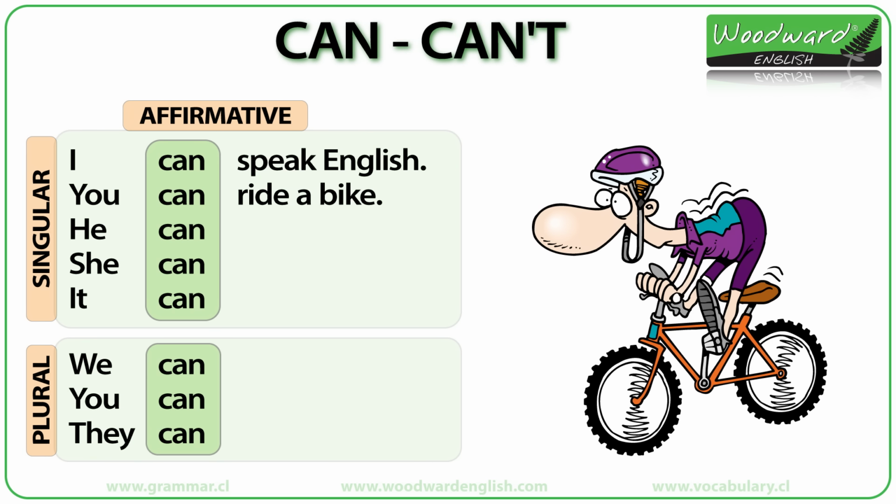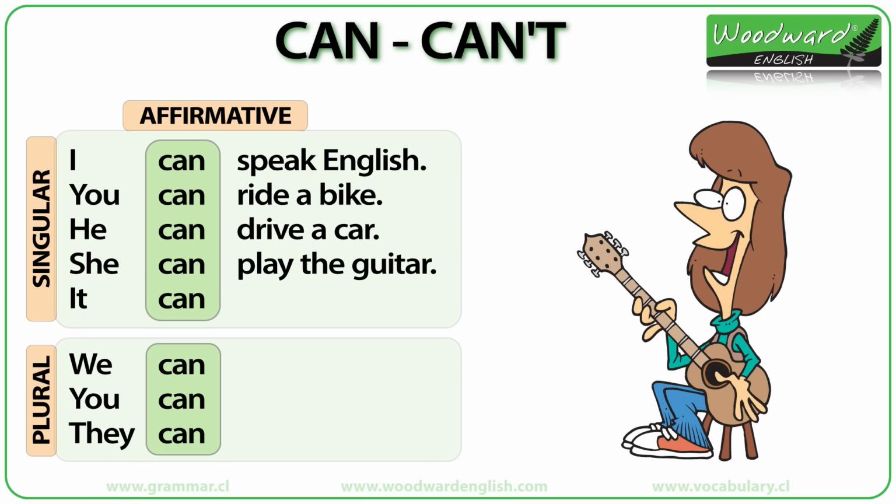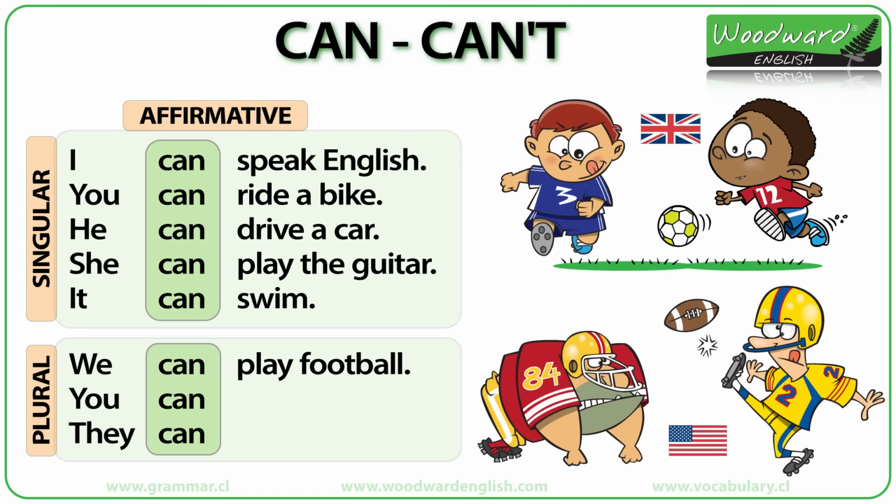You can ride a bike. He can drive a car. She can play the guitar. It can swim. A fish can swim. We can play football.